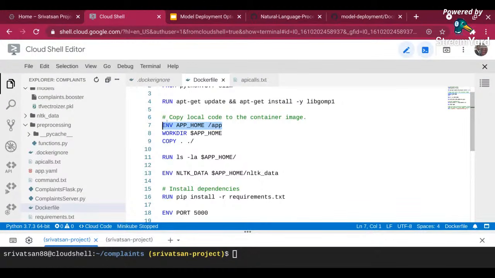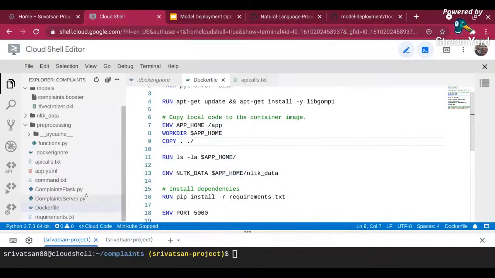So within the container, I want to create a folder called /app, and I want that to be my home folder as well. So I'm just creating an environment variable here. I'm telling my work directory is /app home. That's what I'm calling app home. So it's going to move my work directory to /app automatically. And then I'm telling it to copy dot.